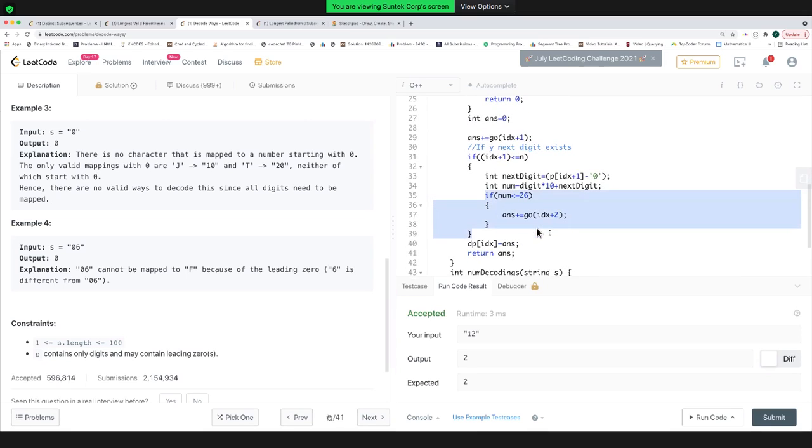And I can simply check whether combining both of them can go together or not. Both of them can go together if the total number that is formed is less than equal to 26. In this case, we are mentioning that these two digits are going together. Find the total number of ways for idx plus 2 all the way up to n.